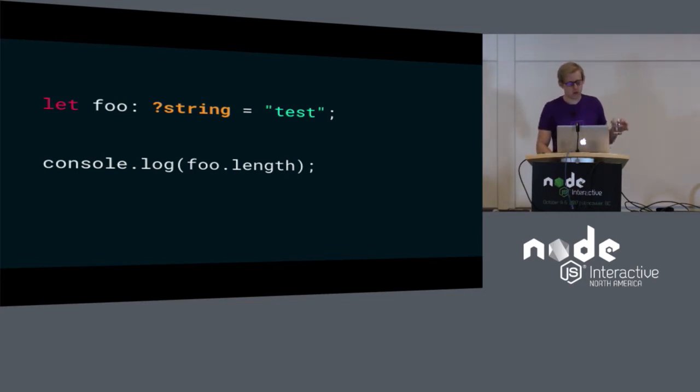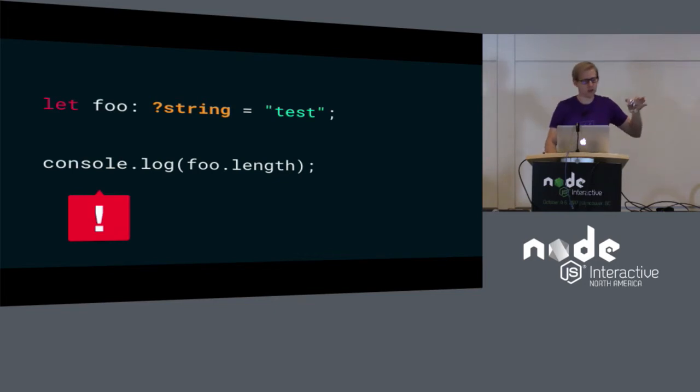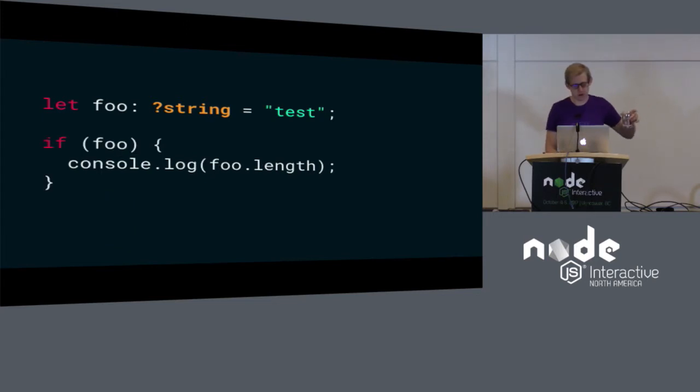So if we try to treat this nullable type as a string and ask for the length, the type checker will let us know that this isn't safe. This is gonna blow up on us when we try and run our code. We're gonna get length is not a property on undefined. So our type checker is actually being helpful here.